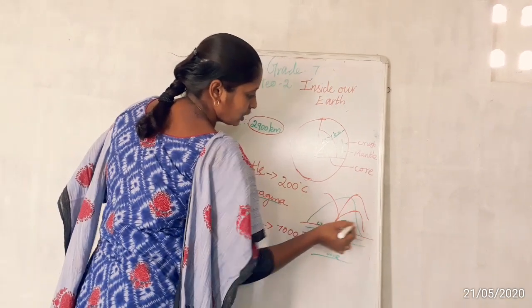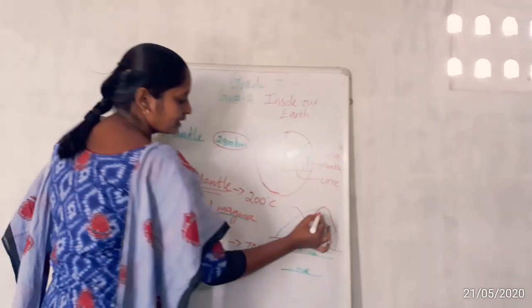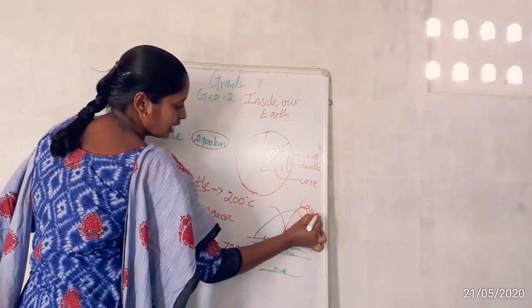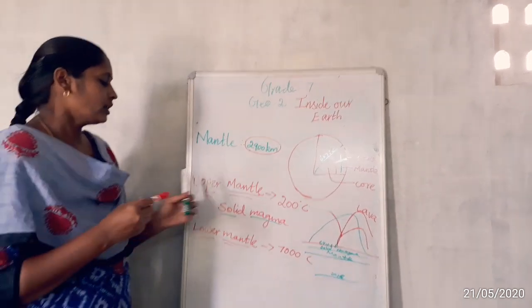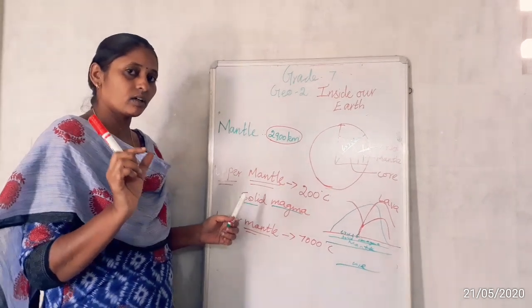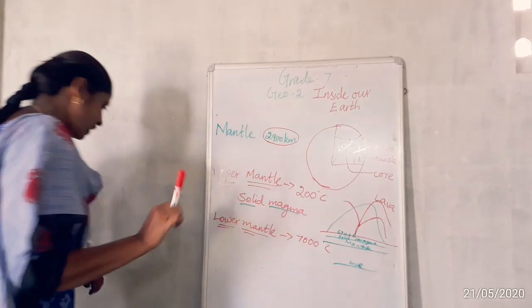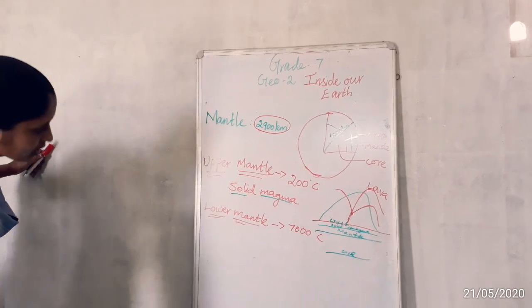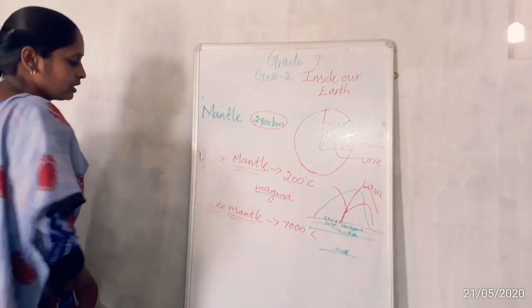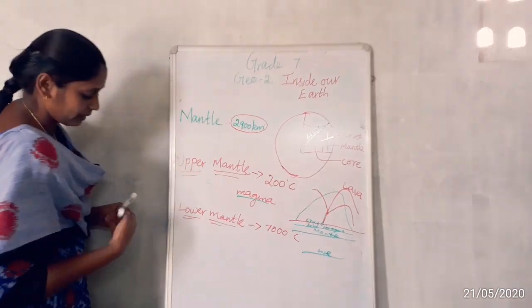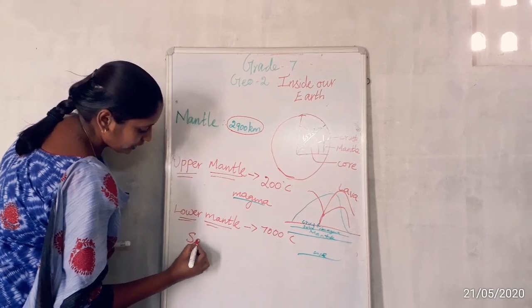When the magma comes out onto the earth's surface, that magma is called lava. Liquid or semi-liquid magma is present in the upper mantle, and solid magma is present in the lower mantle.